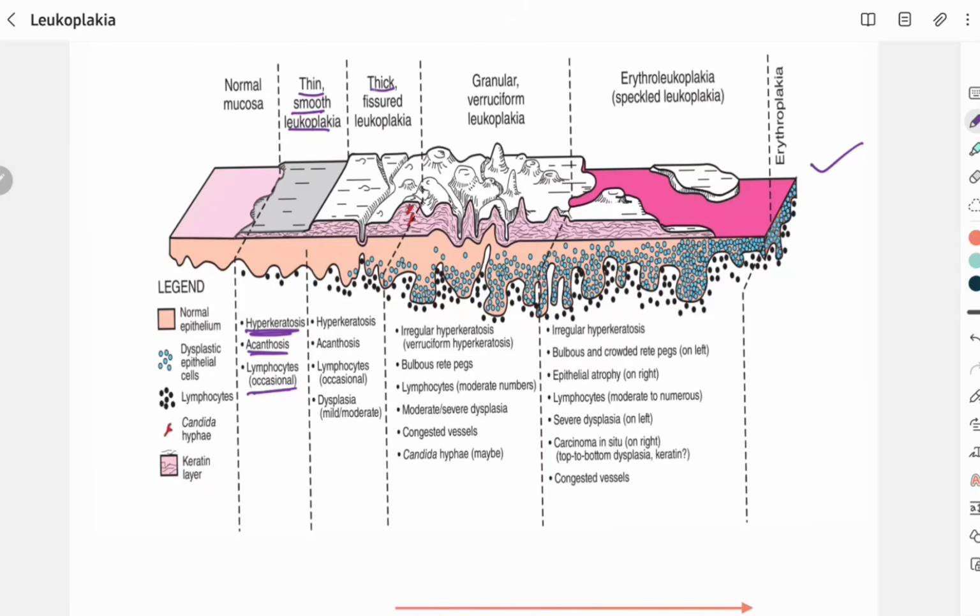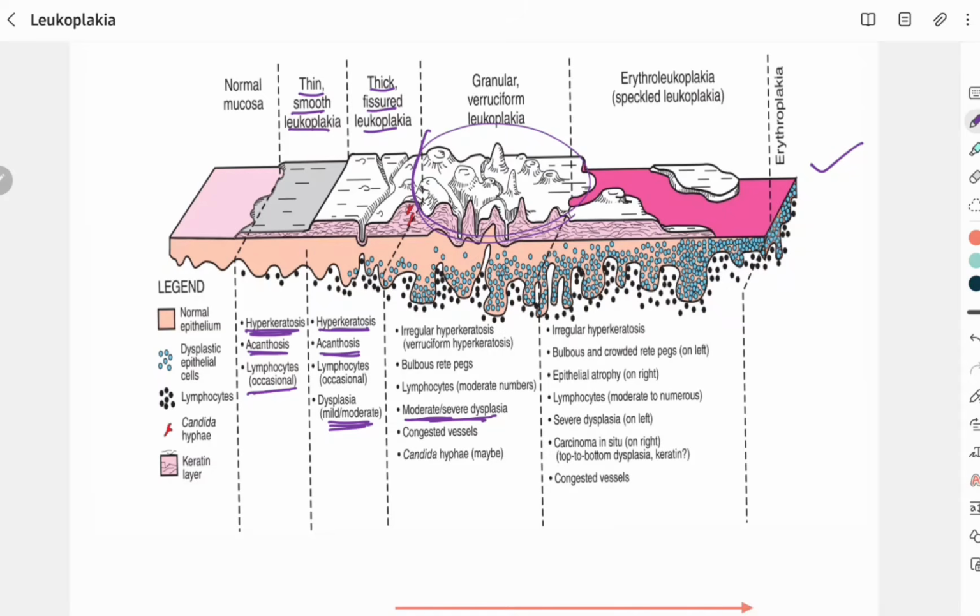Then going to the thick fissured leukoplakia, which is non-homogeneous leukoplakia. Here there will be variation in the texture alone. Here we could see hyperkeratosis, acanthosis and mild or moderate dysplasia. So the non-homogeneous pattern starts with the mild or moderate dysplasia. Then it is going to the proliferative verrucous type of leukoplakia. Here we could see moderate to severe dysplasia.